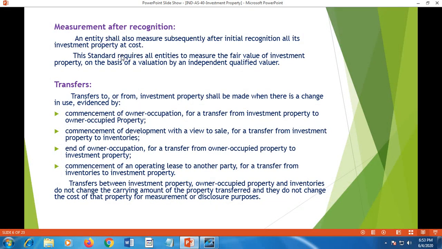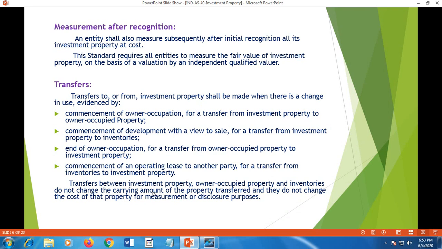Measurement after recognition. After initial recognition, how to measure in future. An entity shall measure subsequently, after initial recognition, all its investment property at cost. That means if any further improvement is made on the property, the improvement cost is added to the property cost, that is the investment property cost.